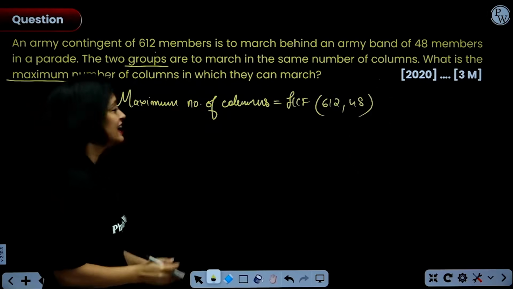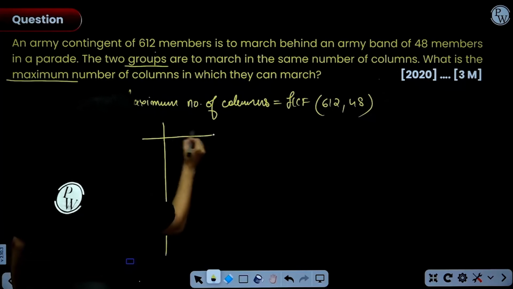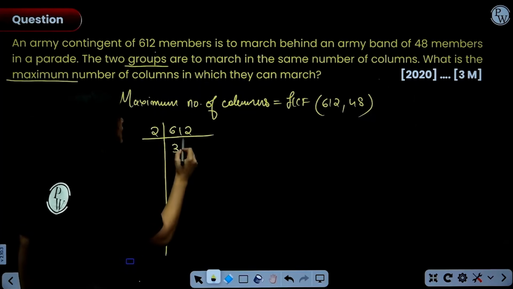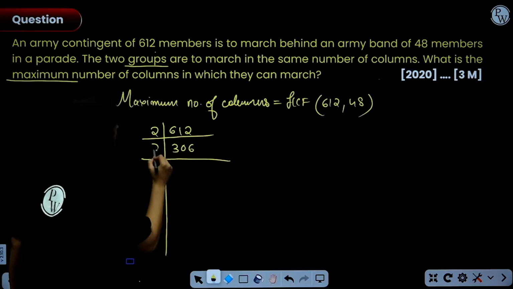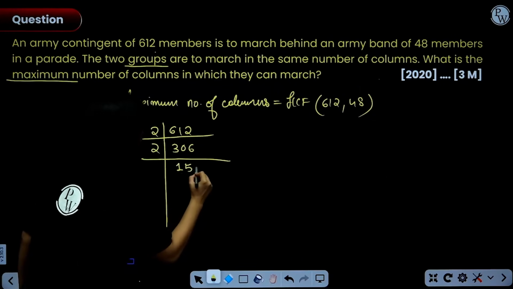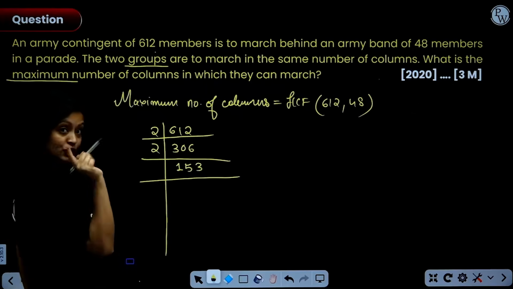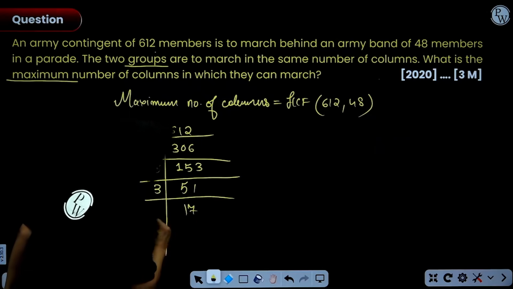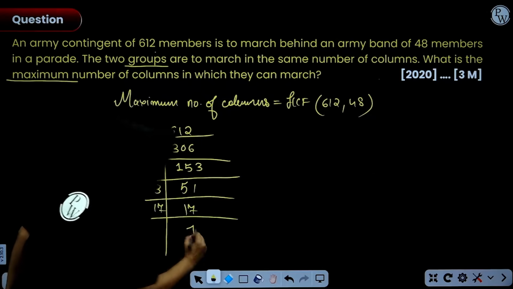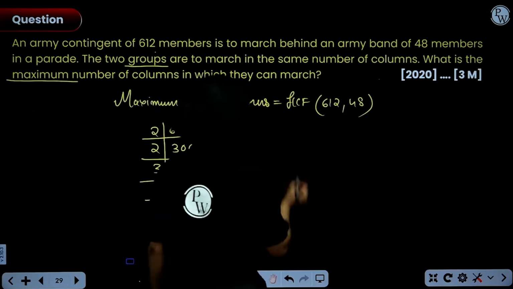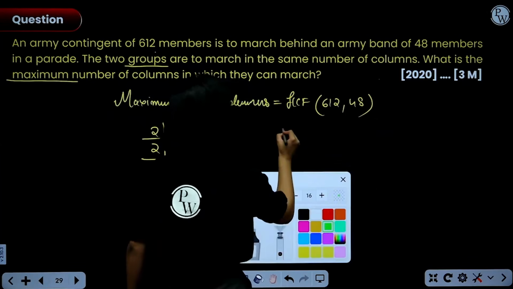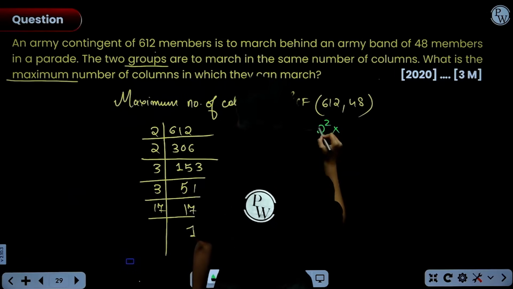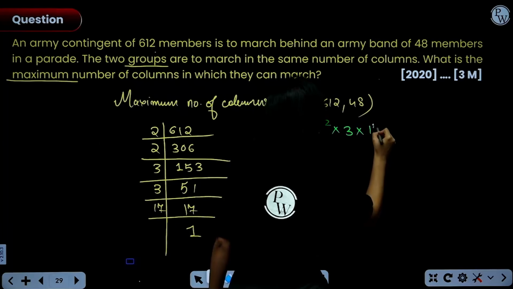That's it. Now to find HCF of 612, 48, first let's factorize 612. We'll divide it by 2, we'll get 306. We'll divide it again by 2, we'll get 153. Then we'll divide it by 3 this time, so we'll get 51. We'll divide again by 3, we'll get 17. And finally 17 is a prime number, so we are done. So you can write 612 as 2 raised to power 2 into 3 squared into 17, right, everyone?